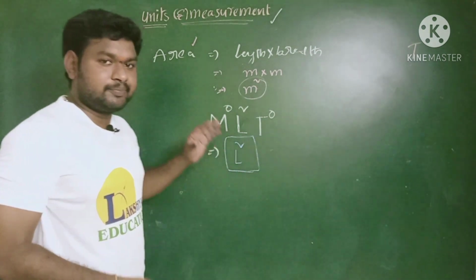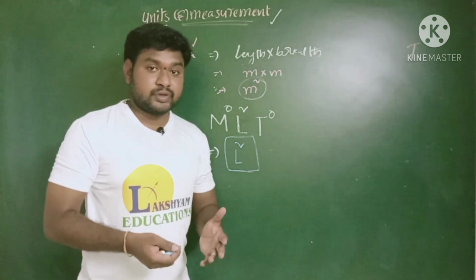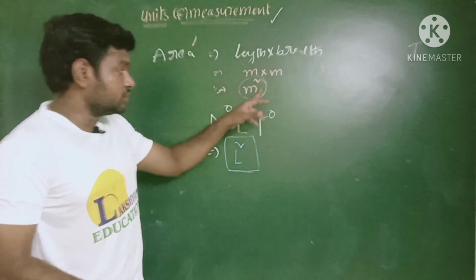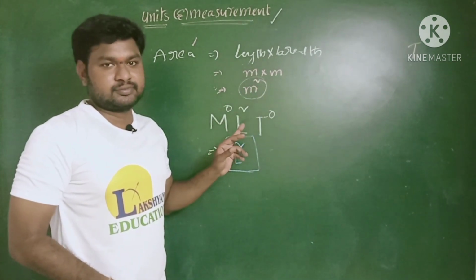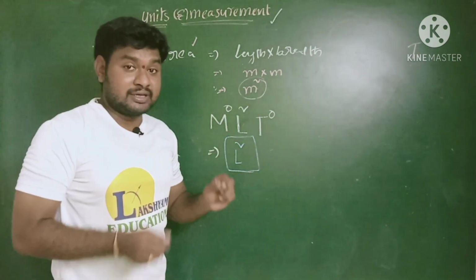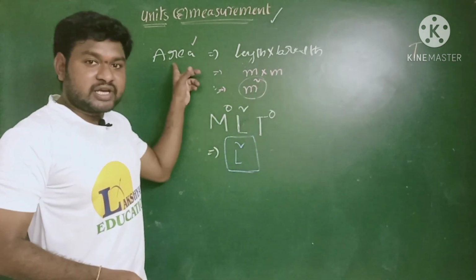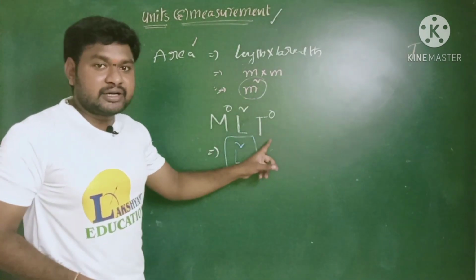Once again I am repeating. So now what are we doing? We are deriving the dimensional formula by using the formula and also by using the unit. That's why, as we already told previously, the dimensional formula is the expression for the unit of a physical quantity in terms of its fundamental quantities.